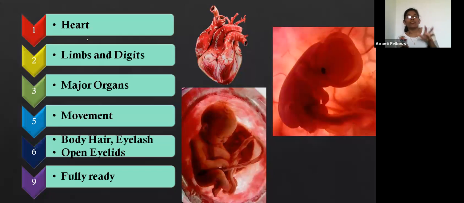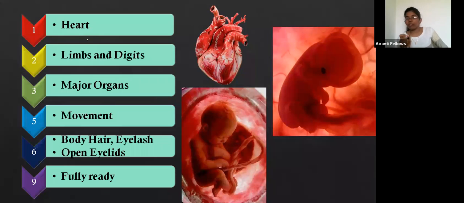So if all the major organs develop, then the fetus can easily live in the mother's womb. That is why the 3 months is very crucial. Usually the doctors will say when it completes 3 months, then it is okay. But till the third month, people have to take care, because the baby is not fully developed. Not the baby, the embryo, right? The embryo is not fully developed. That is why we have to take care very carefully, right?